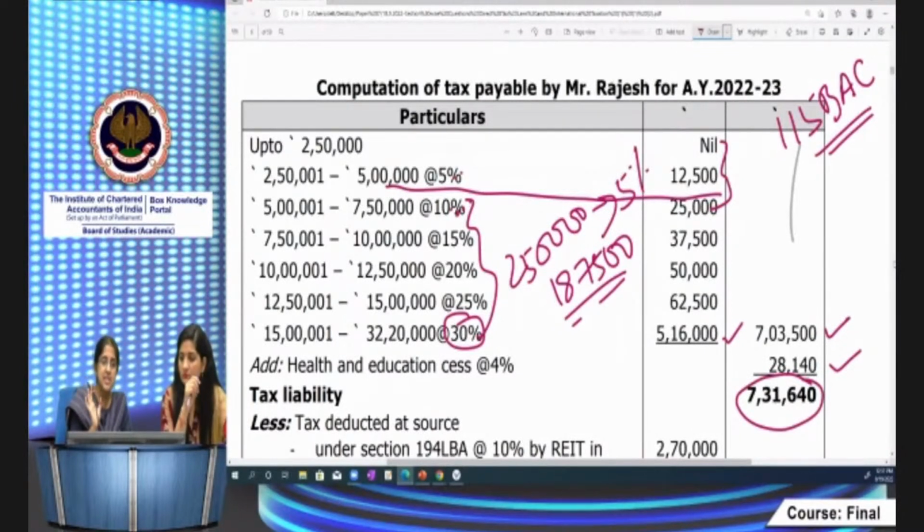Now, this is not the end of the answer. The question requires tax payable. Initially, we had told you, suppose it had been tax liability, you could have stopped with this. But it is tax payable. So I have to reduce the TDS part of it.